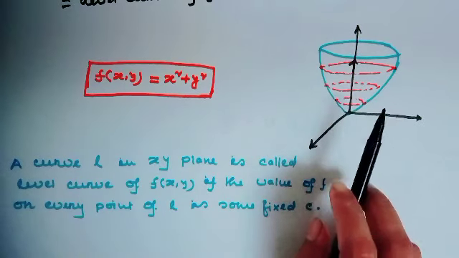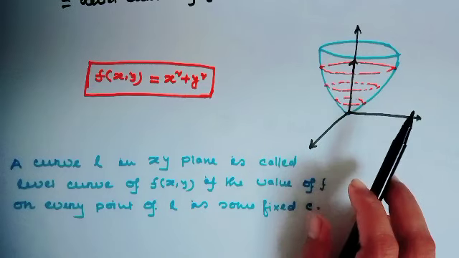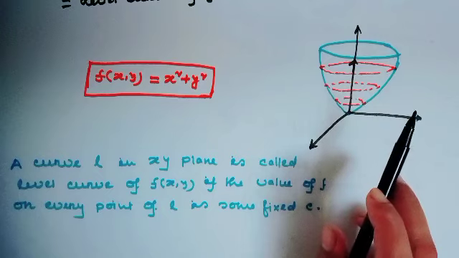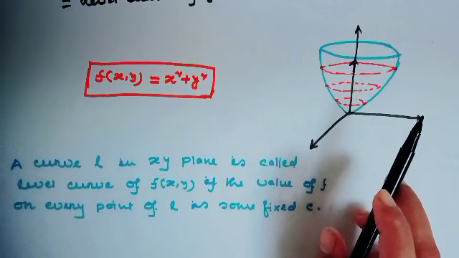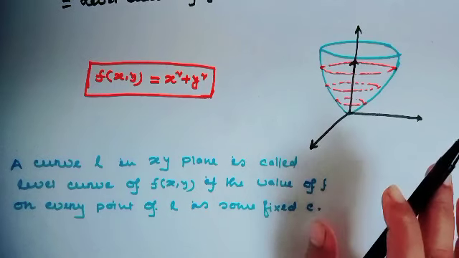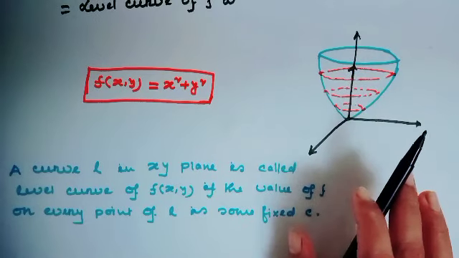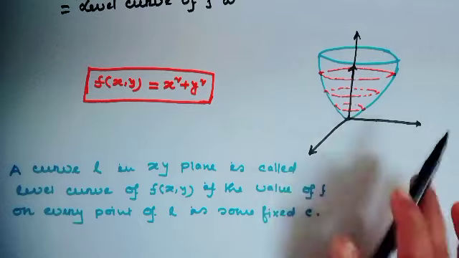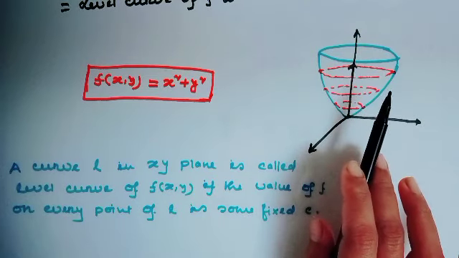At the point (0,0), it gives the value 0. It is like a bowl.